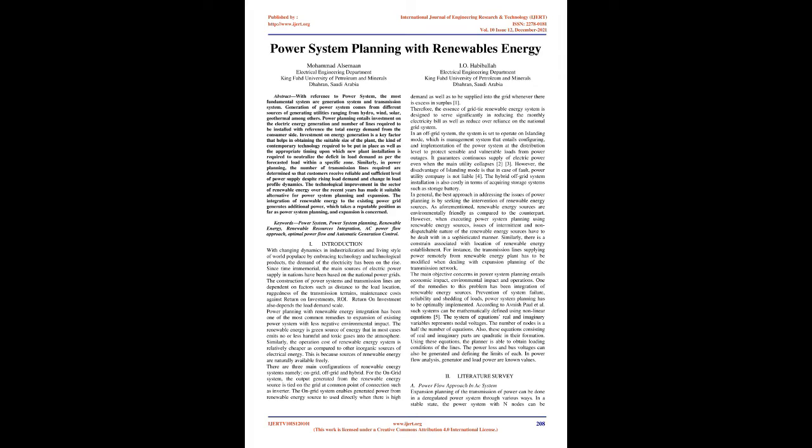Similarly, in power planning, the number of transmission lines required is determined so that customers receive a reliable and sufficient level of power supply despite rising load demand and change in load profile dynamics. The technological improvement in the renewable energy sector over recent years has made it a suitable alternative for power system planning and expansion. The integration of renewable energy to the existing power grid generates additional power, which takes a reputable position as far as power system planning and expansion is concerned.